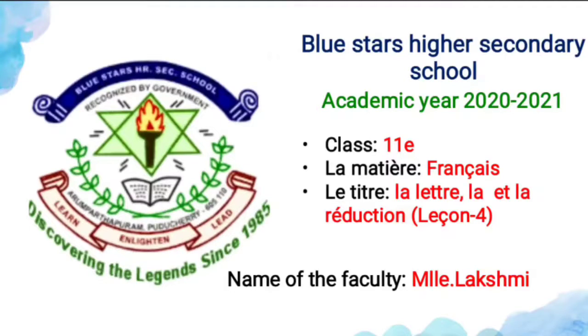And the third content is la négation. Negation means a negative sentence. It is used to talk about negative sentences only. The formation for the negative is two things. One is ne, and another one is pas. Ne is used before the verb, and pas is used after the verb. And for the two articles, what are the two articles? Indefinite article and definite article. When you change into the negative form, instead of these two articles, you have to use de or d'. So this is all about our previous video content.